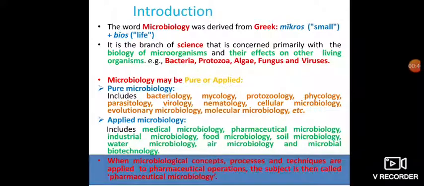So, microbiology is a subject which has different types of scope, like the study of microorganisms and their effect on pharmaceutical products. Our objective in studying this subject is to understand different methods of identification, cultivation, and preservation.